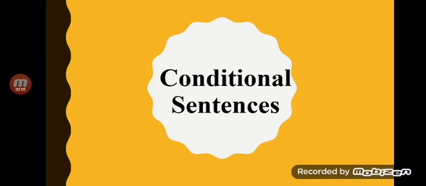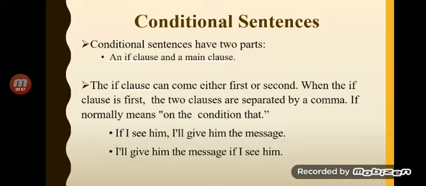What are conditional sentences? First of all, know about this. Conditional sentences have two parts. Conditional sentences are often made up of two parts, that is an if clause and a main clause. So the two parts are, number one, the if part, and number two, the main part.